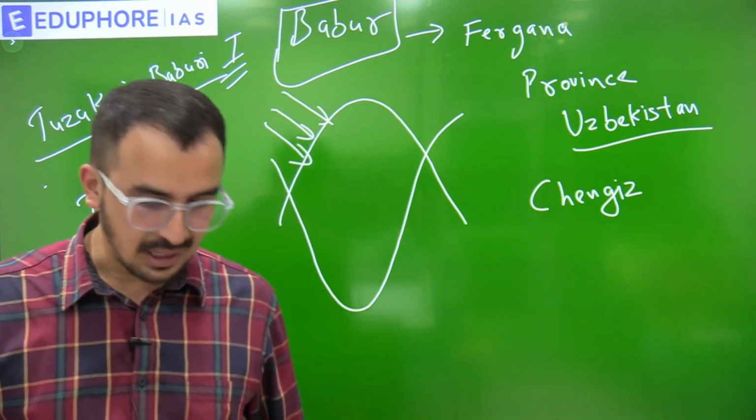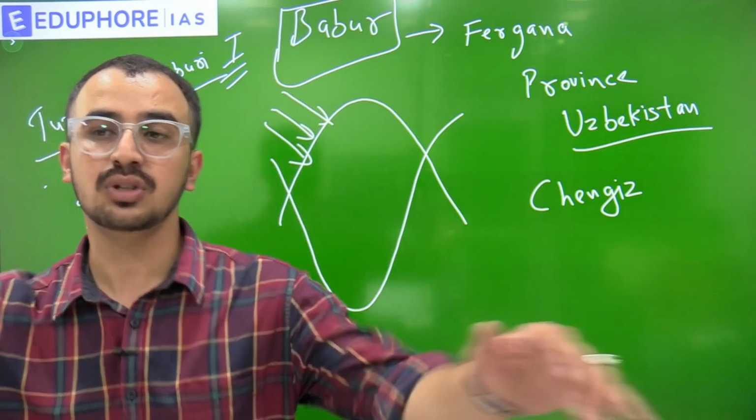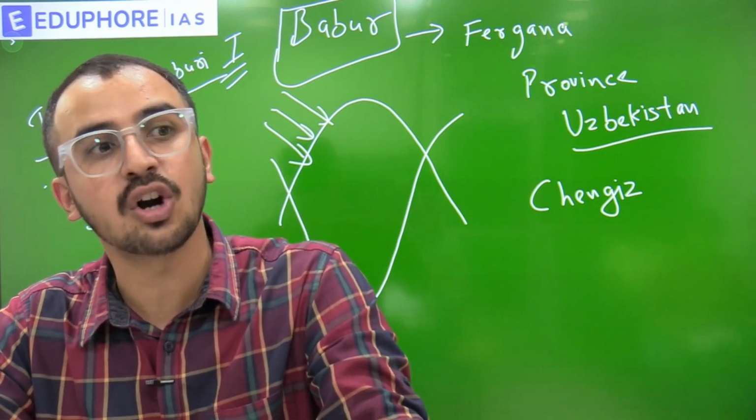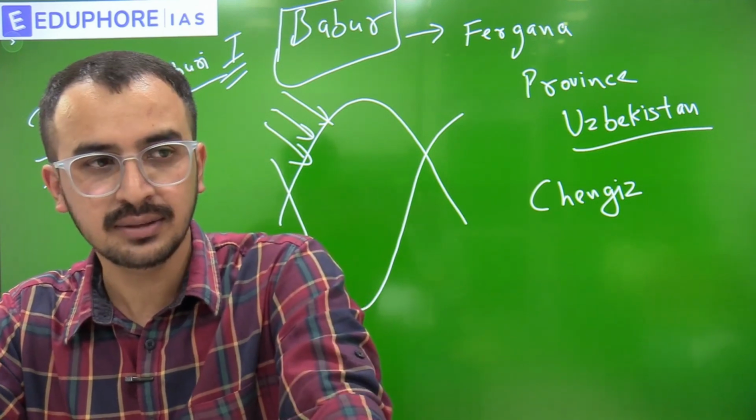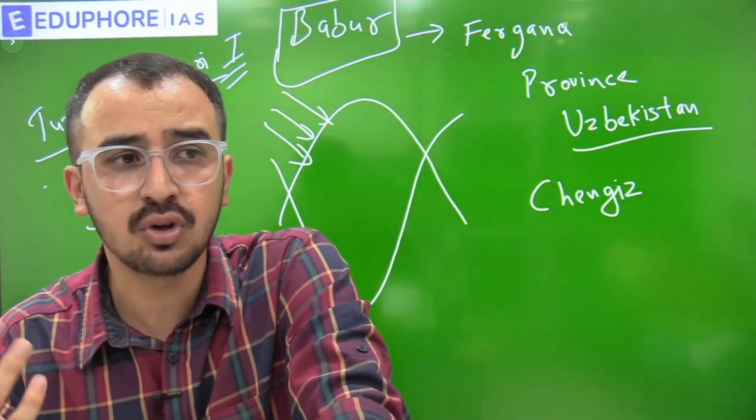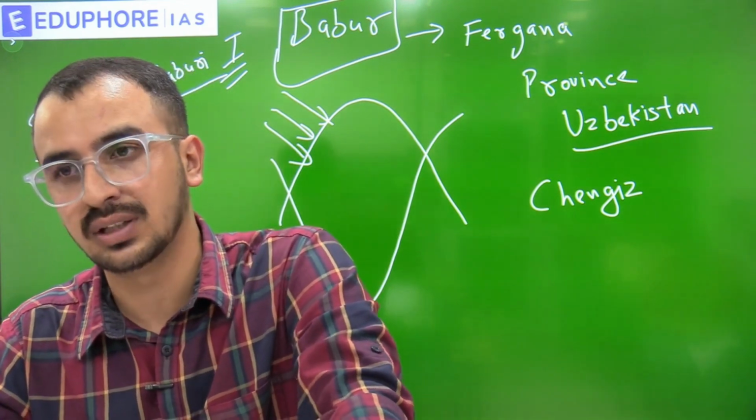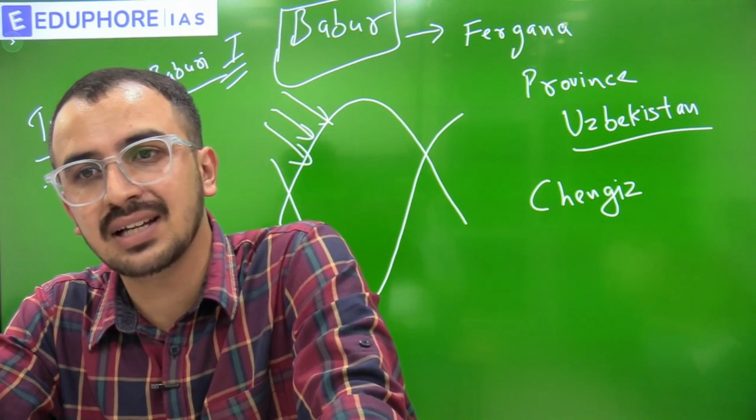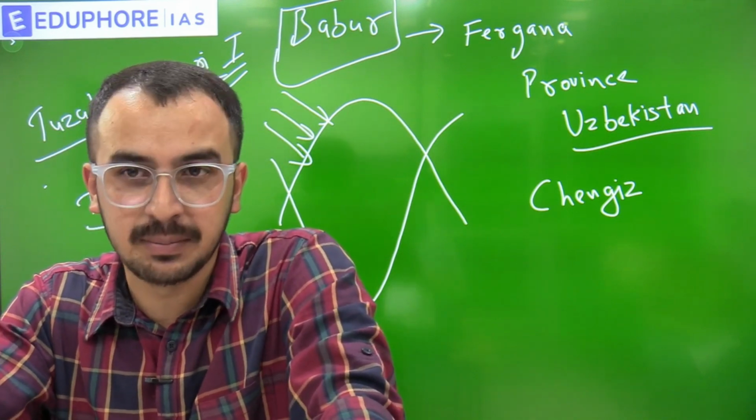Fine. So in this book, Babar writes about India. Babar writes about the geography of India, that it is a very hot country. And he also writes about the flora and fauna of India during that time, and also about the people of India. He says that the people of India are dirty people.